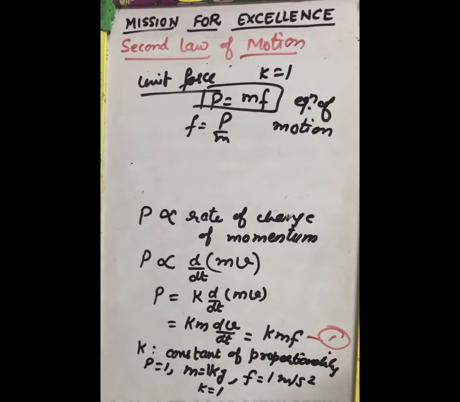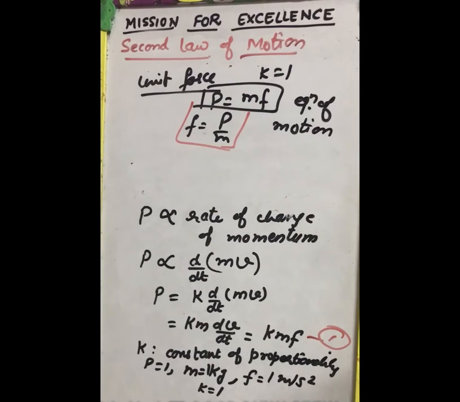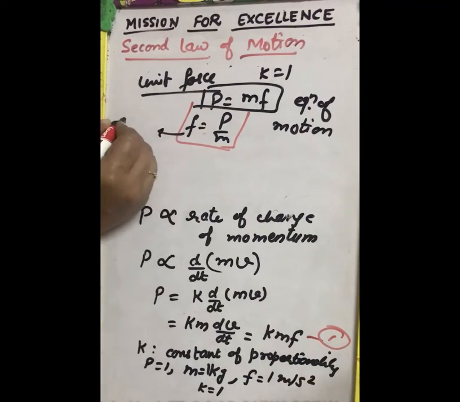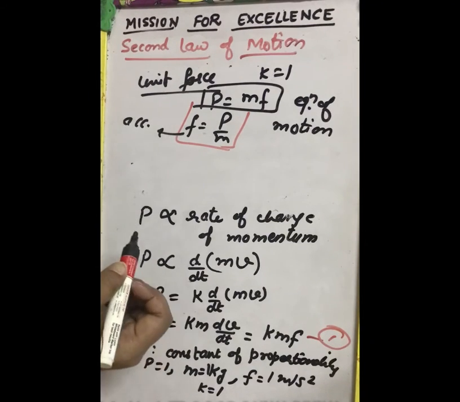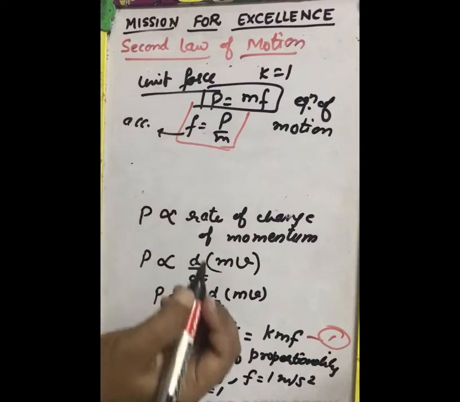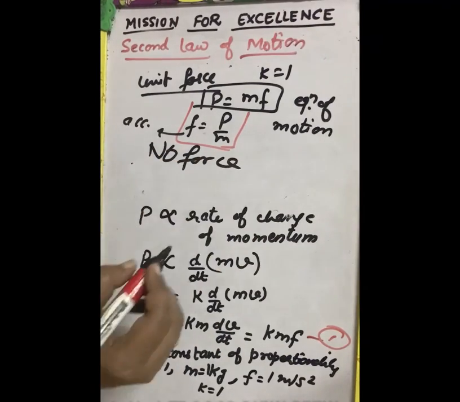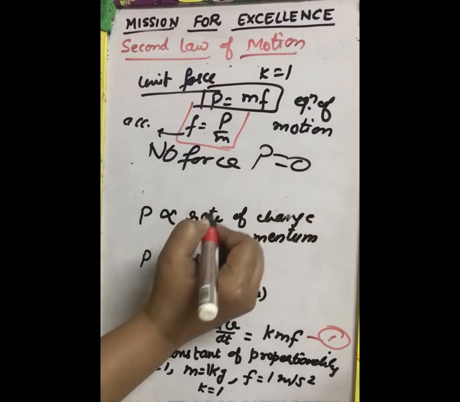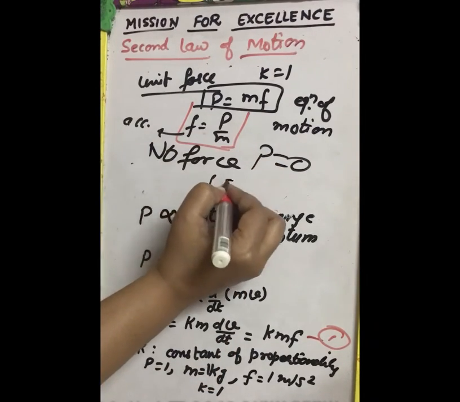And f denotes the acceleration. If there is no force, then p will be equal to 0, and if p is equal to 0, then acceleration will also be 0.